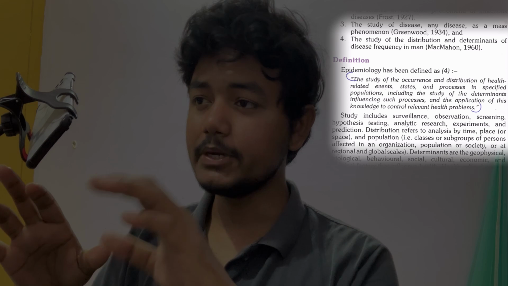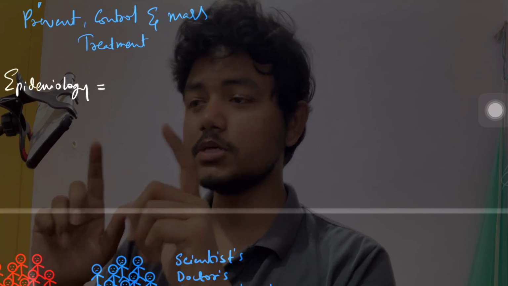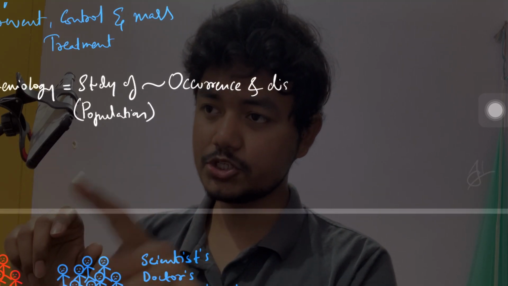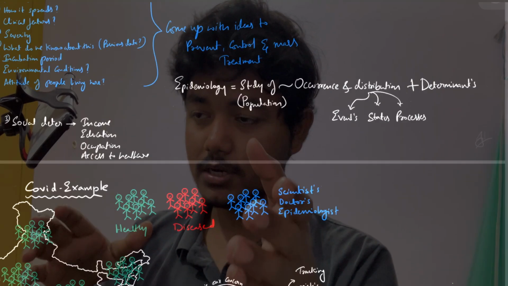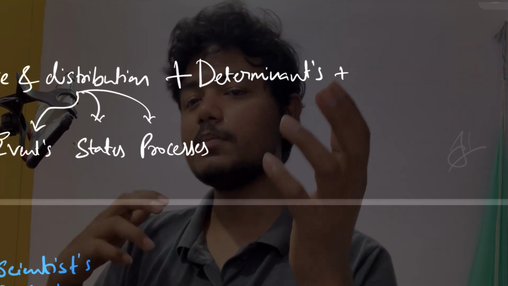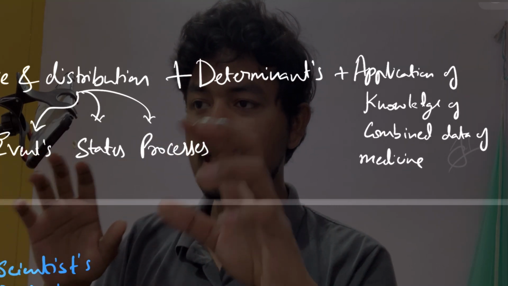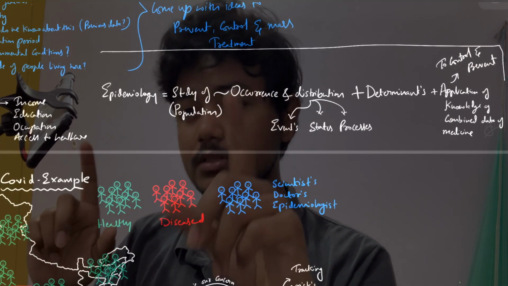Anyways, epidemiology equals, it's like an equation. Okay, physics things are helpful to remember. So what is epidemiology? Epidemiology is nothing but the study of occurrence and distribution plus determinants. Will we leave it at that? No. After determinants we also have the application of the knowledge of medicine in order to control and treat. But the main thing is to prevent.